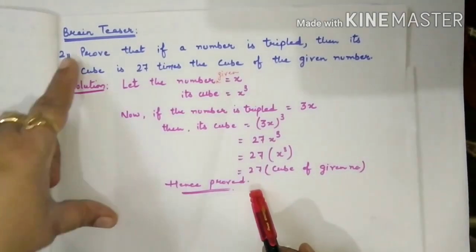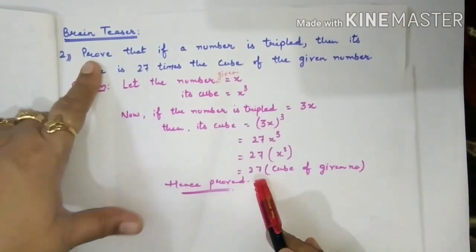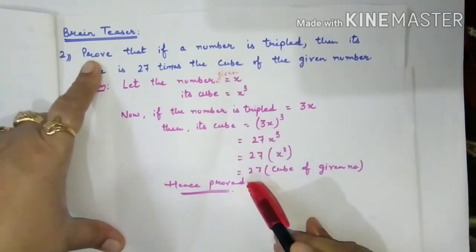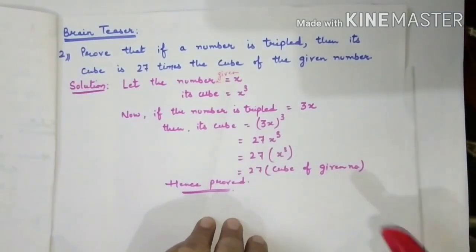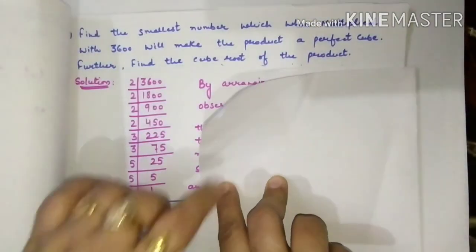Hence it is proved. The same they were asking in the question, prove it. So we have proved that if a number is tripled, then its cube is 27 times the cube of the given number. Let us shift to the next question.